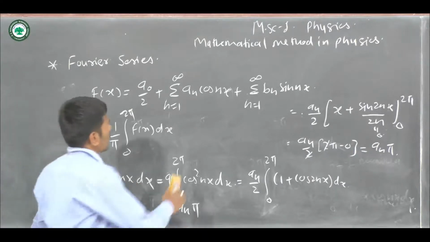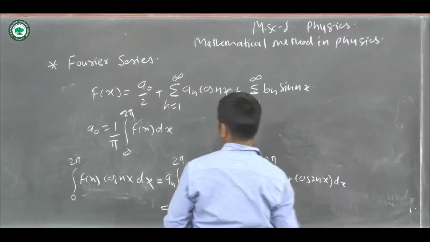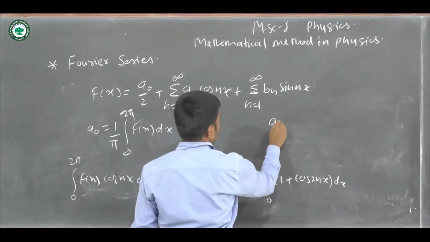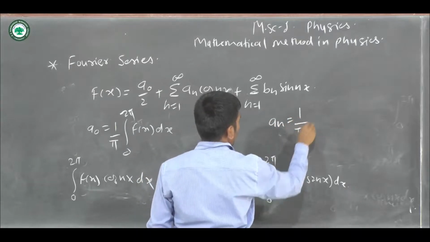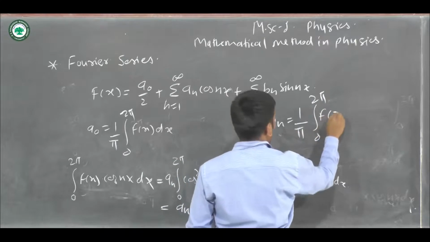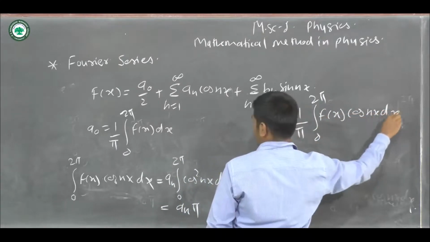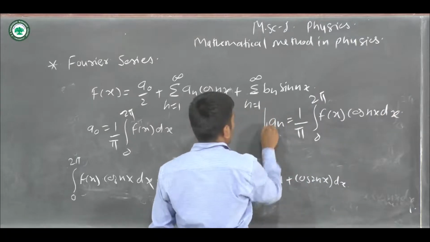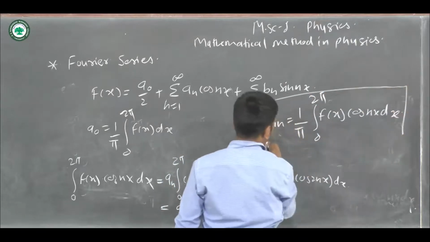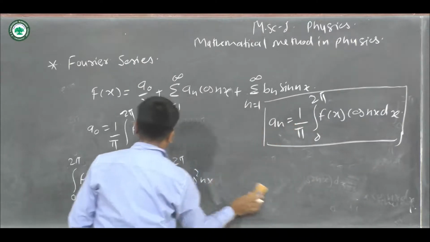So we can write an is equal to 1 by pi integration over 0 to 2 pi f of x into cos nx dx. This is the value for an.